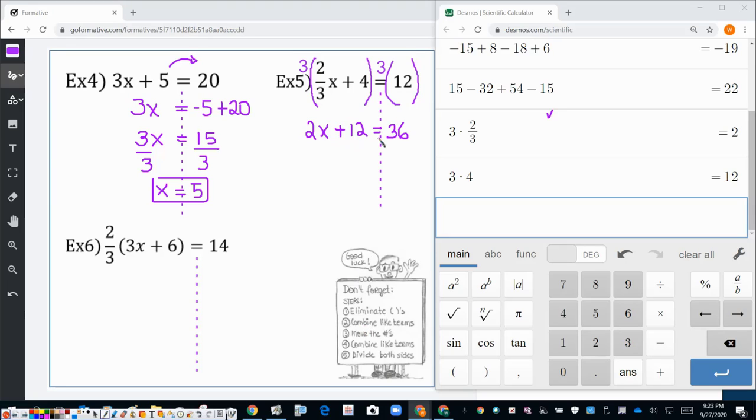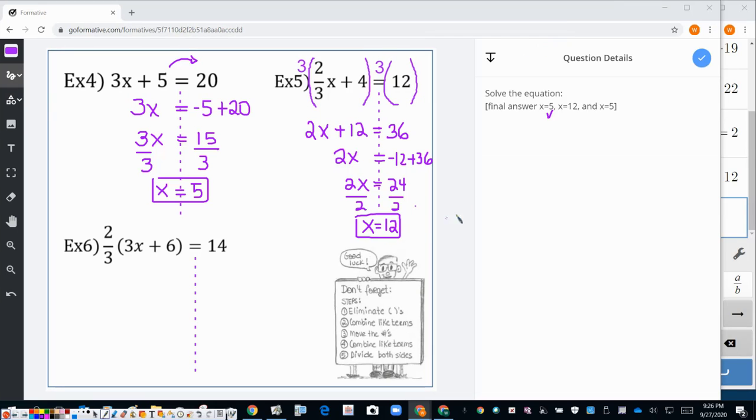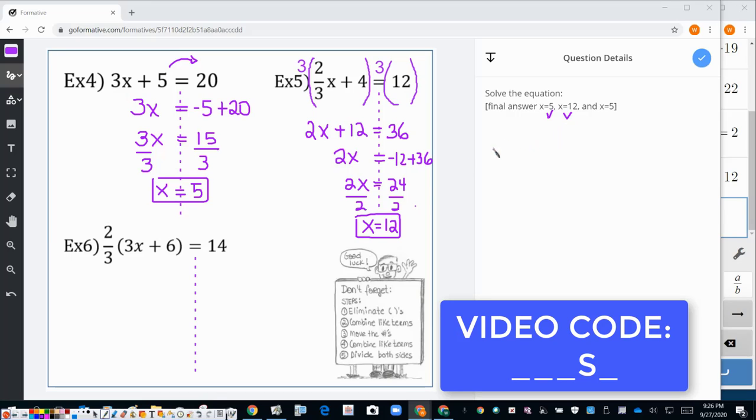There's nothing to combine. Step number 3, we're going to move the numbers. So the 2x stays. The 12 is going to move, becomes -12. The 36 is going to come down. And we get 2x equals -12 plus 36, which is 24. And we divide by 2. X equals 12. And that checks with our answer here, which is x equals 12.